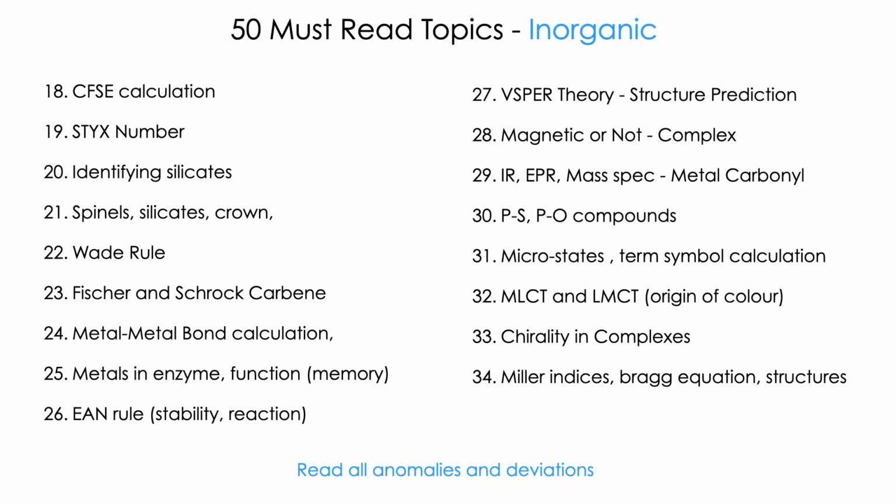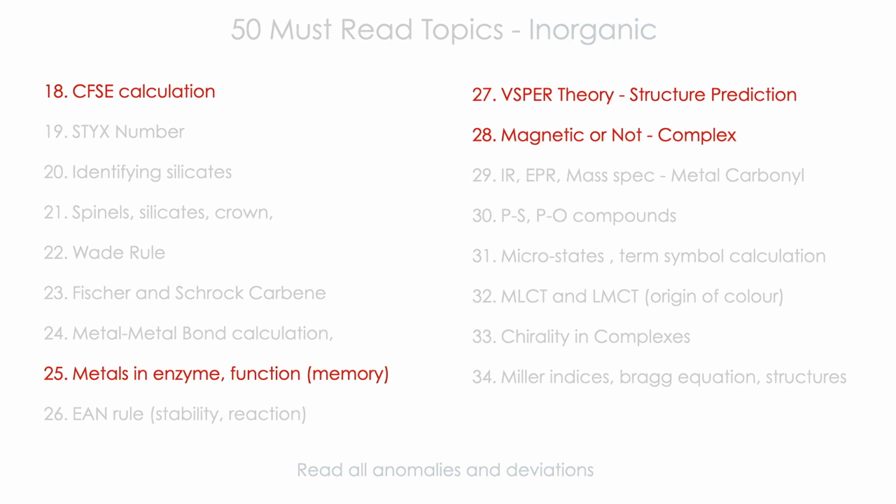Then inorganic must-read topics. In inorganic, about 17 topics are here. In this, the super important topics are 4. One is CFSE calculation, which comes in coordination chemistry. CFSE calculation involves the energy difference between the orbitals, whether it's paired or unpaired, what the pairing energy is, what the splitting is, what the structure is, and so on. It's totally important. You can study it in 2-3 days to memorize the entire concept.